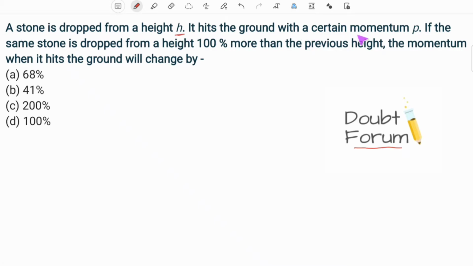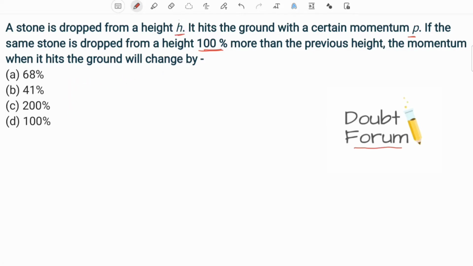This question says a stone is dropped from a height h. It hits the ground with a certain momentum p. If the same stone is dropped from a height 100% more than the previous height, it means the height has been doubled. The momentum when it hits the ground will change by. So the change in momentum is what we are asked to find.